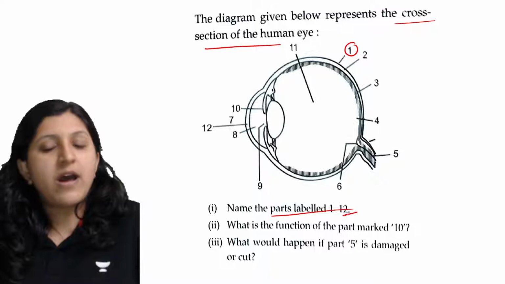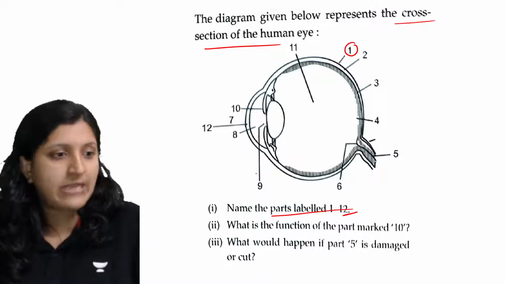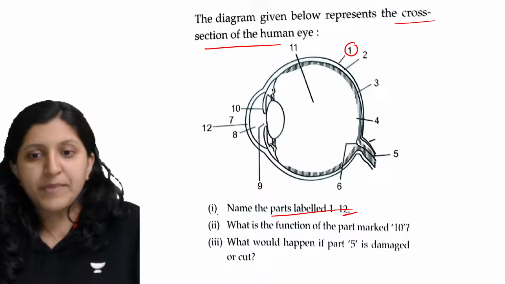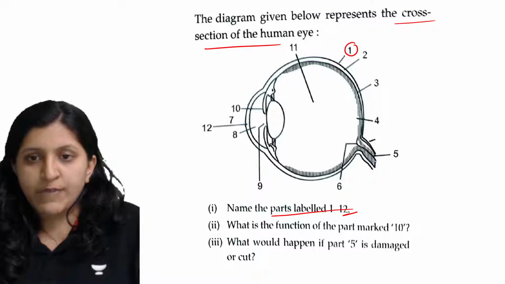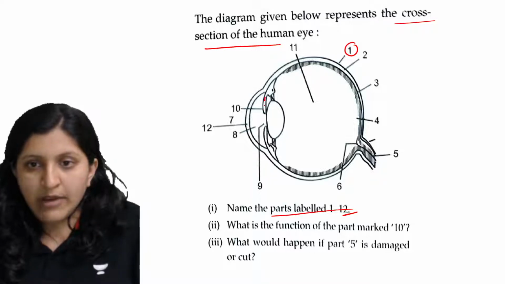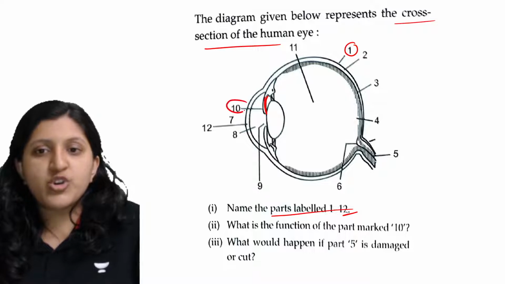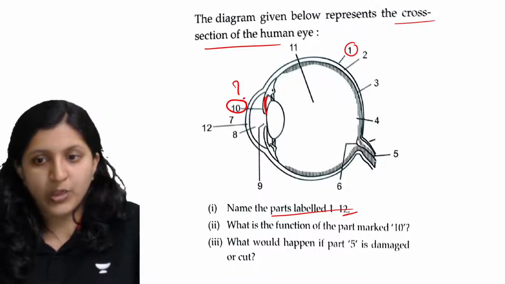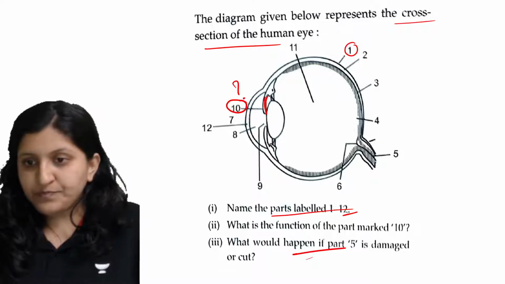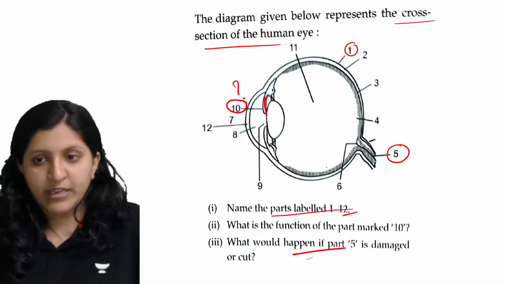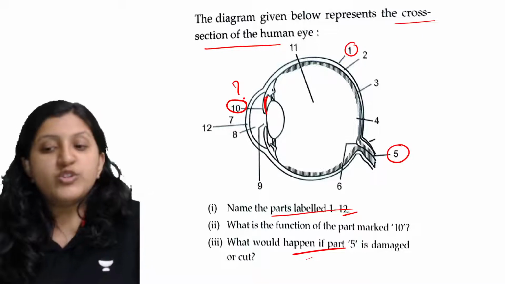So once you label all these parts, each of them is going to carry marks. You'll be getting half marks for each. So what is the function of the part marked 10? Okay, so what is this? This is actually the iris part. So you need to mention the function of the part marked 10. What would happen if part 5 is damaged? This is the optic nerve. So if the optic nerve is damaged or cut, what would happen?